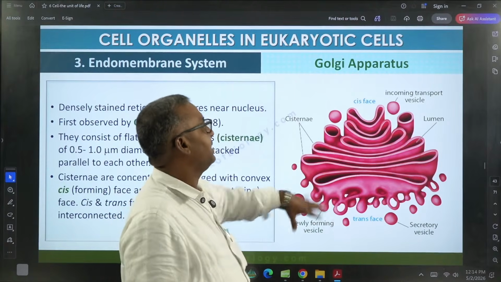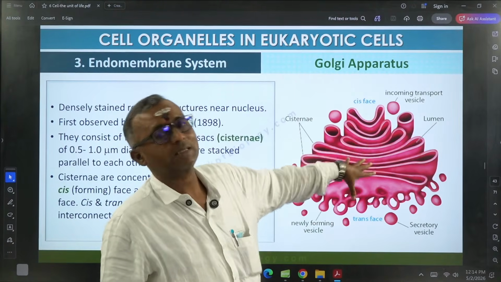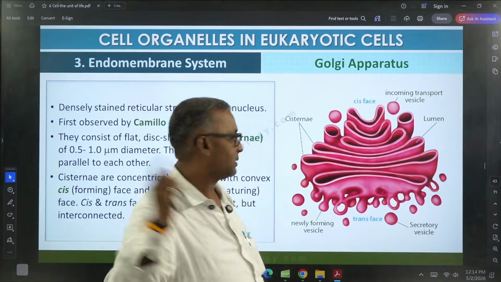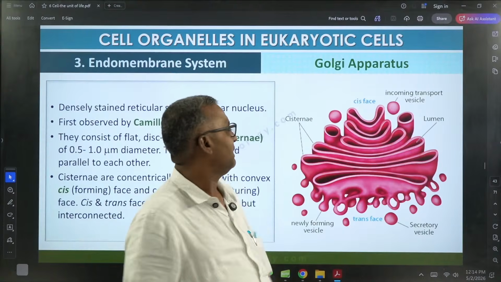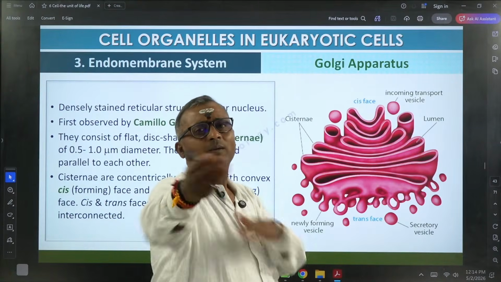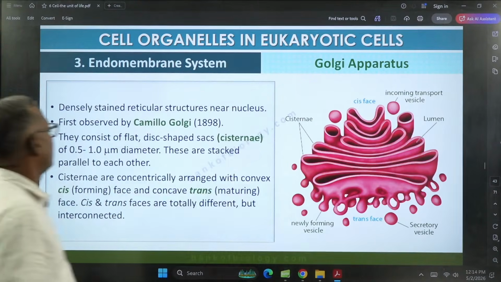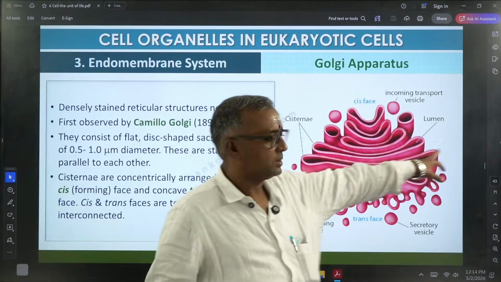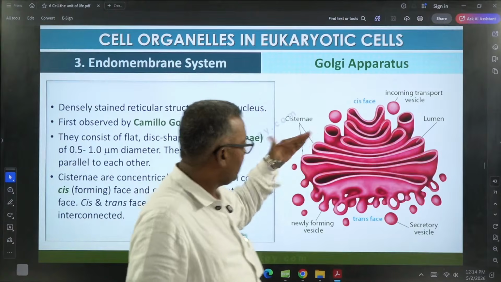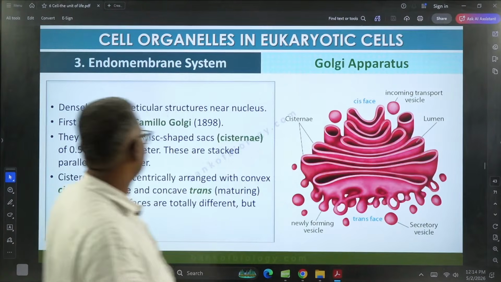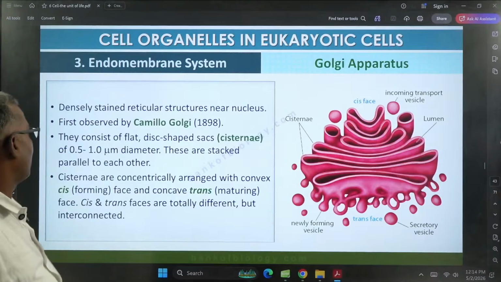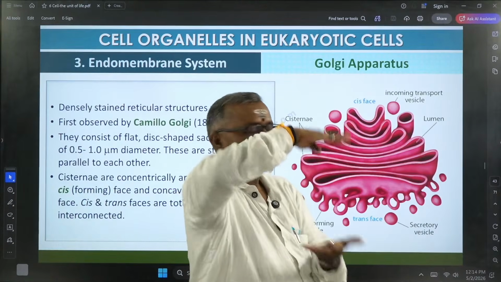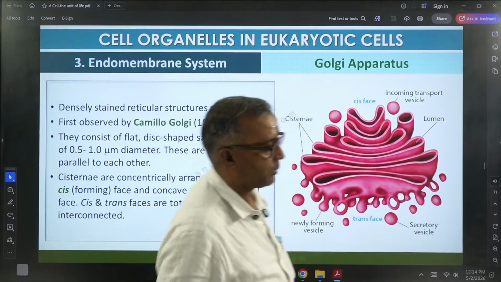And of course, additionally, the Golgi complex contains vacuoles. Golgi vacuoles are also present. Cisternae are long, flattened, disc-like structures. In case of Golgi complex, these are stacked parallel to each other like this. Stacked means they are arranged parallelly, one above the other, like this.